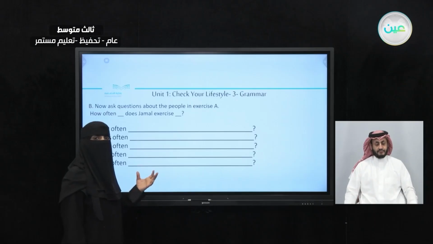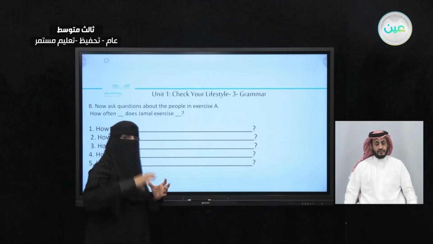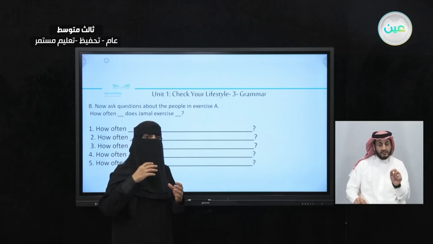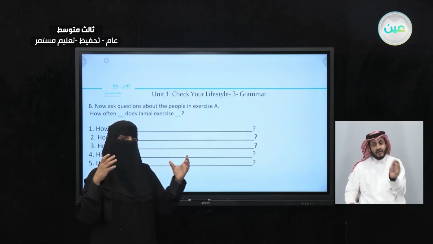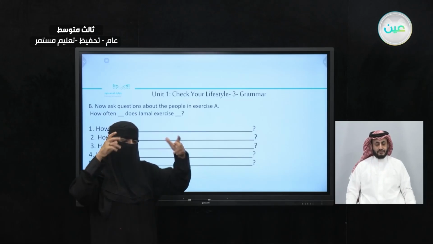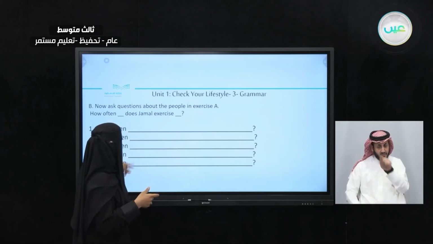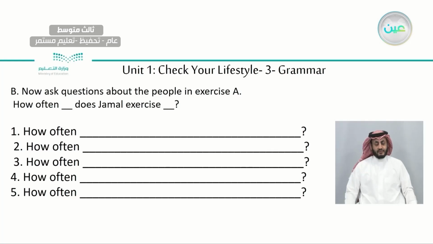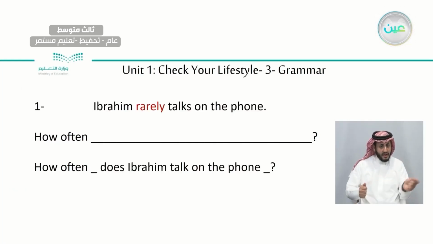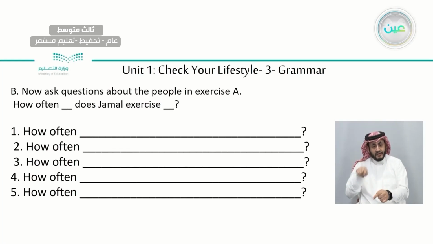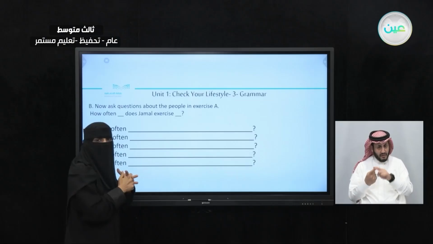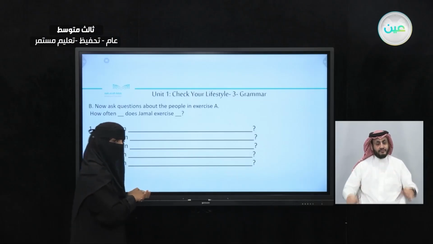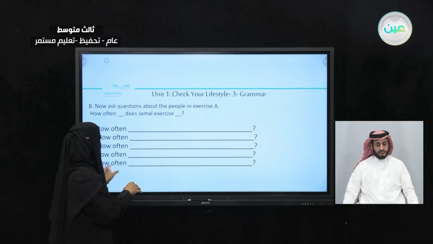Let's see part B. He wants you here to form questions. He wants you to look at part A on top and then write questions instead of the sentences, changing each one into a question in this exercise B. Like before, in the first sentence, we have Jamal. Do you remember? So the example is, how often does Jamal exercise? This is the question. The answer will be the example in part A. I will do number one with you and you have to do the rest on your own. Pause the video as we always do, and then we will check the answers together, okay?